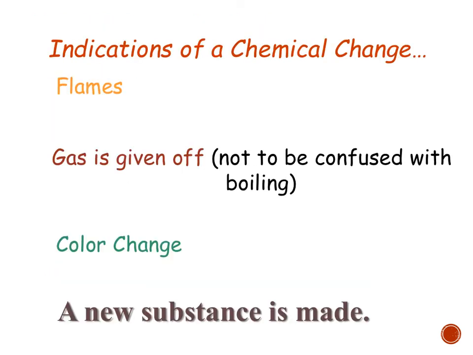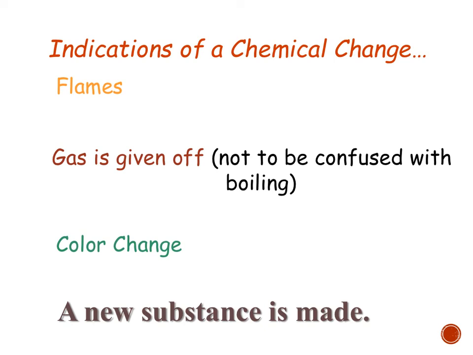The tricky part about chemical changes is it's hard to tell if you have a new substance. How can you tell if bonds are formed and bonds broken when that's at such a small molecular level? So we've got to look for things that are actually visible to our eyes. That would be things like flames, because burning is always a chemical change. If you see a gas being given off, like bubbling, a lot of times bubbling, like with Alka-Seltzer, could be considered a chemical change.